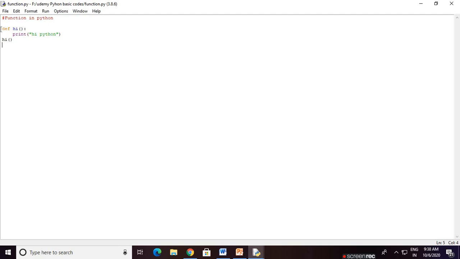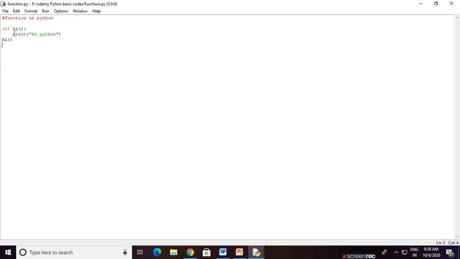first we define the function. For define, we use the def keyword, then the function name. For example, here we use def high. That means our function name is high. In the high function we have no parameter; we are passing no parameter. This is an indentation block. I already told you what an indentation block is. The colon means indentation. There is a block, the body of this high function.